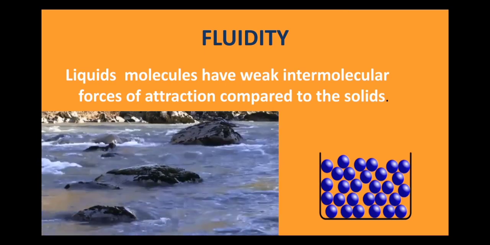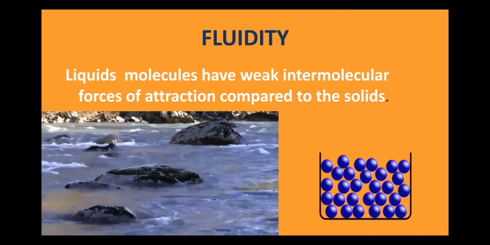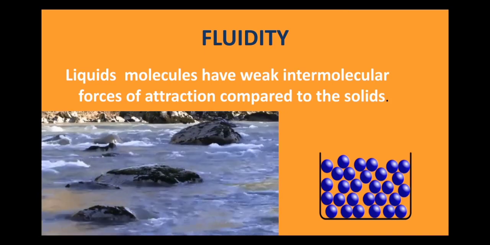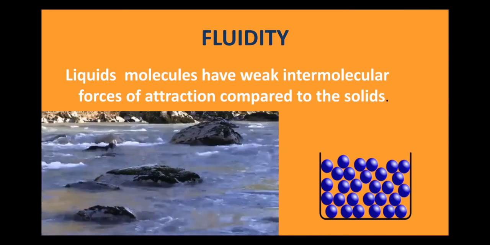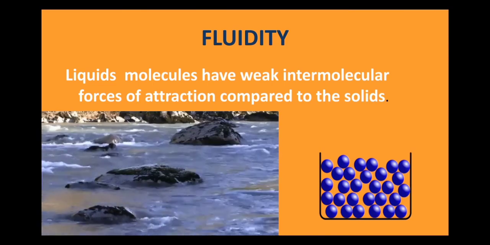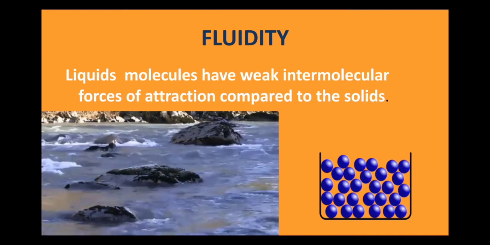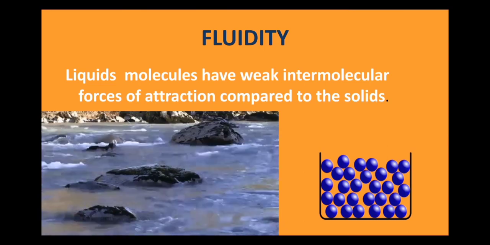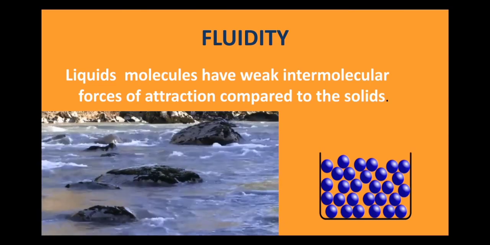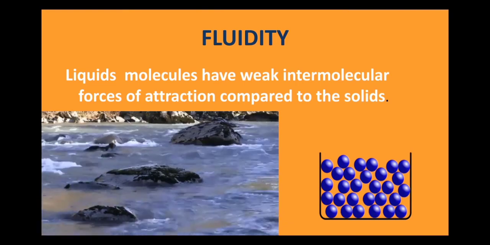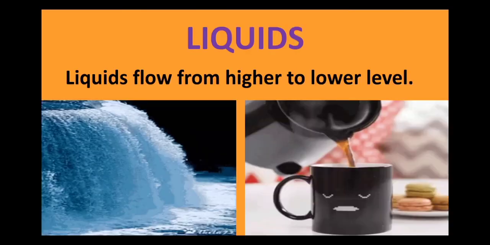So why does it happen that the water in the river flows? The reason for it is because in case of liquids, the molecules are far away from each other, because of which there are spaces and the molecules can move slightly from one place to another. That makes the liquid fluid. That means liquids are allowed to flow because of the weak intermolecular forces and because of the spaces between the molecules.